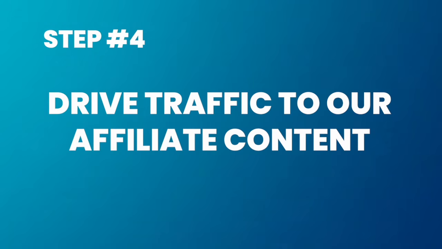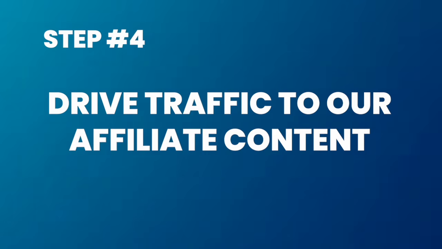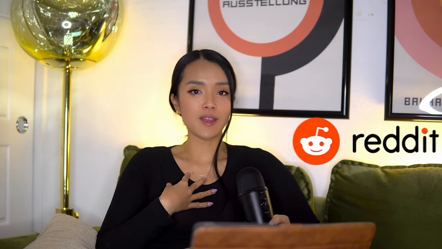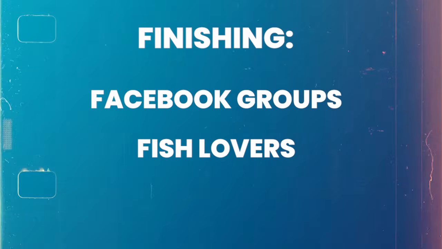Now, step number 4, let's drive traffic to our affiliate content. Whenever it comes to more visually aesthetic products, such as certain pieces of furniture or travel accessories, you can utilize platforms such as Pinterest because it is a visual search engine, which is perfect for physical products. You can also post in niche forums such as Facebook and Reddit. So for example, if one of the trends you identified is fishing, you can post some of the products in those fishing Facebook groups or fish lovers Reddit threads, because you already know that those people are going to be more likely to be interested in those products.